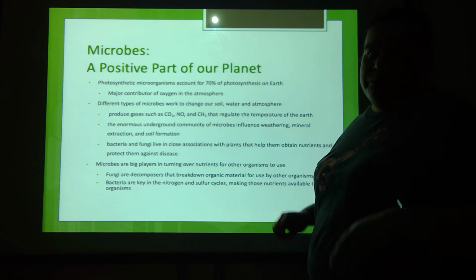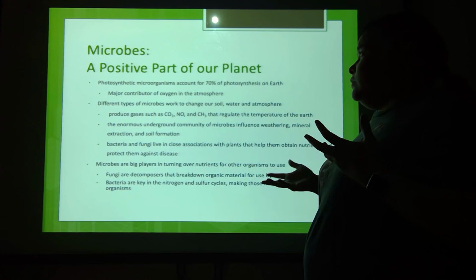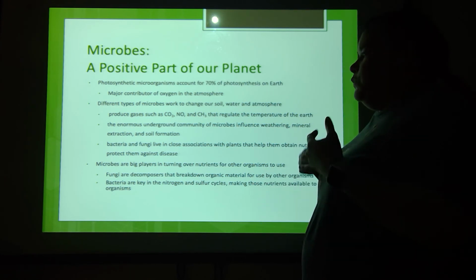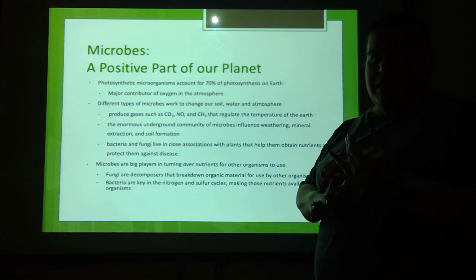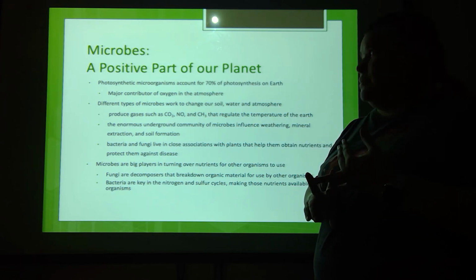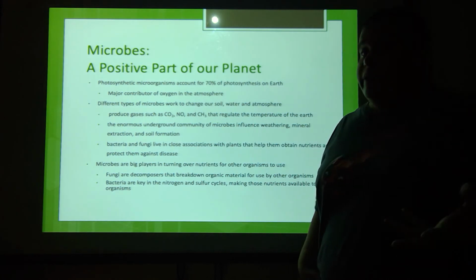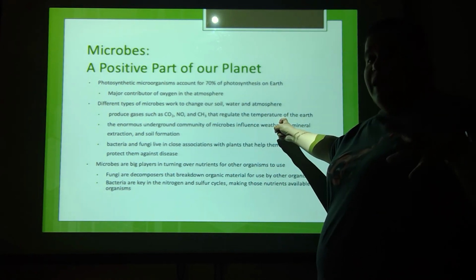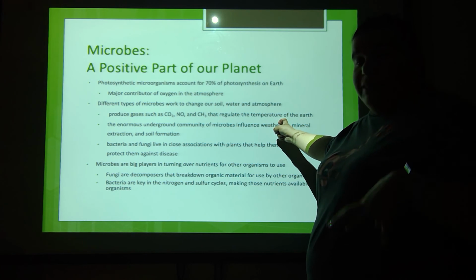Different microbes work to change our soil, our water, even our atmosphere. So we have some microbes that produce gases like carbon dioxide, nitric oxide, and methane. Now you may go, okay, but I don't breathe those. Well, that's true. The combination of these actually helps regulate the temperature of the earth itself.